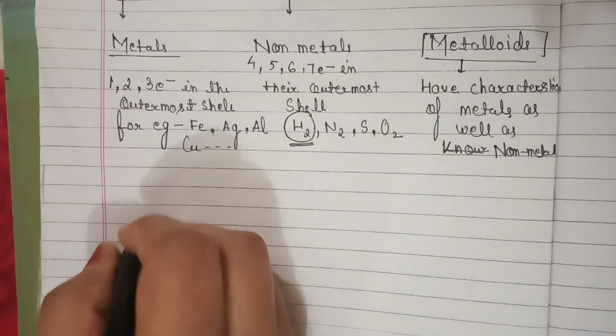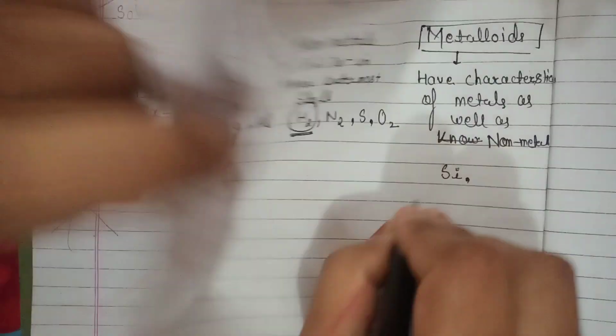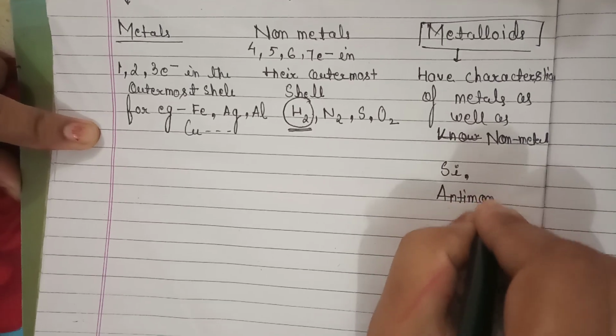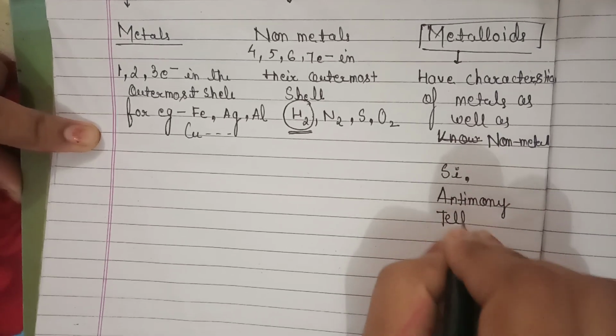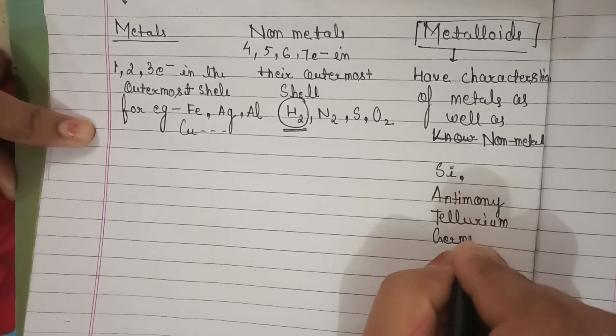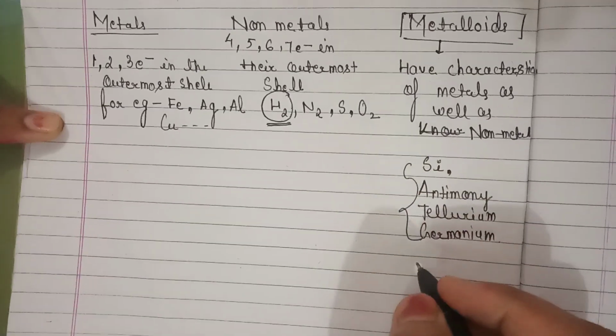They are known as metalloids. For example, silicon, antimony, tellurium, and germanium. So these all are metalloids which have the characteristics of both metal and non-metal.